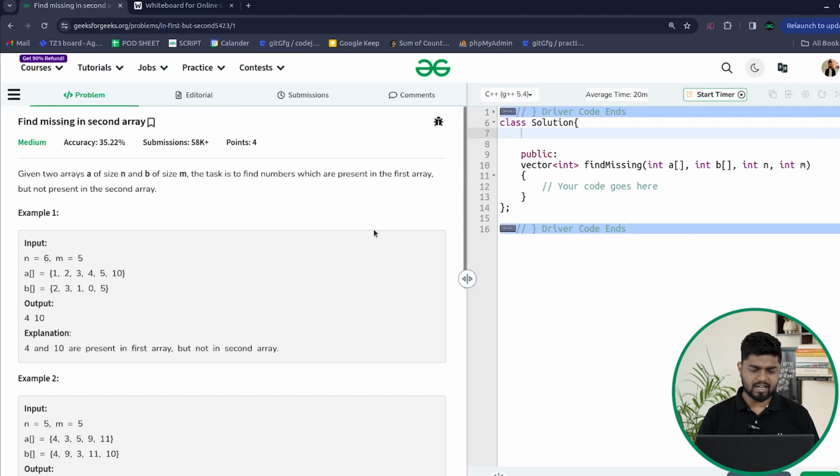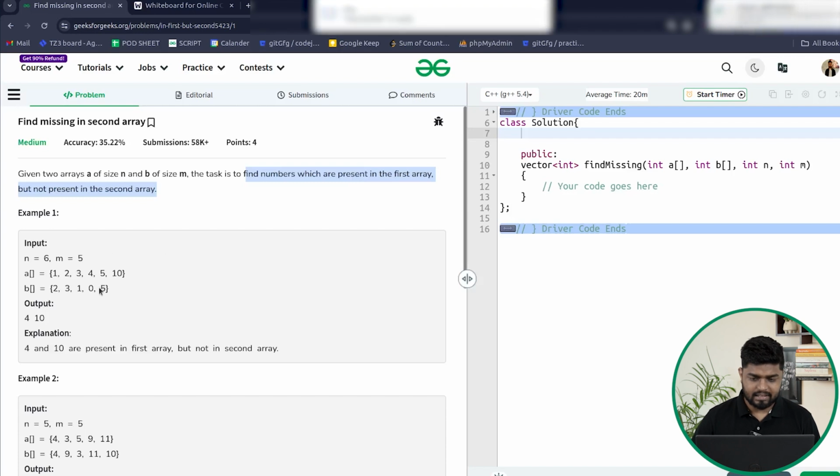So the problem says that we will be given two arrays. The first array is the array A and the second array is named as B. The first array will be of size N, second array will be of size M. What we have to do is find the numbers that are present in the first array but not in the second array.